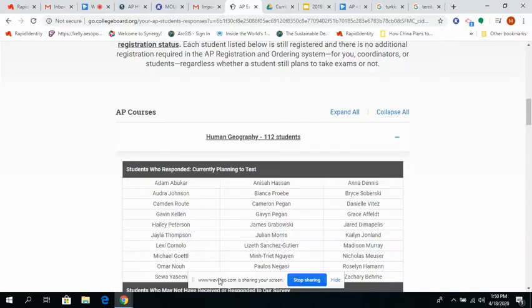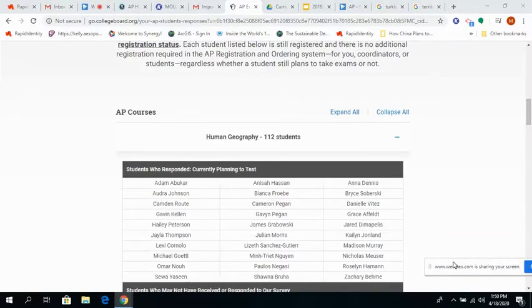Okay, so this is the email I just got from the College Board, or from AP, and this is the list of students from our classes that have responded to the email. If you take a look at this really quick, I'll also get you updated potentially on Schoology, and as this list expands, I'll give you guys updates. But this is the list of students who have responded. So if your name is on this list, that's a good thing.